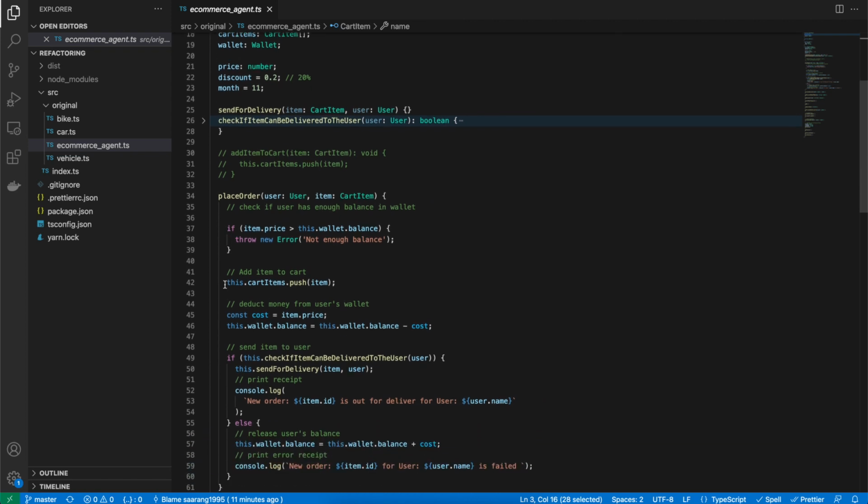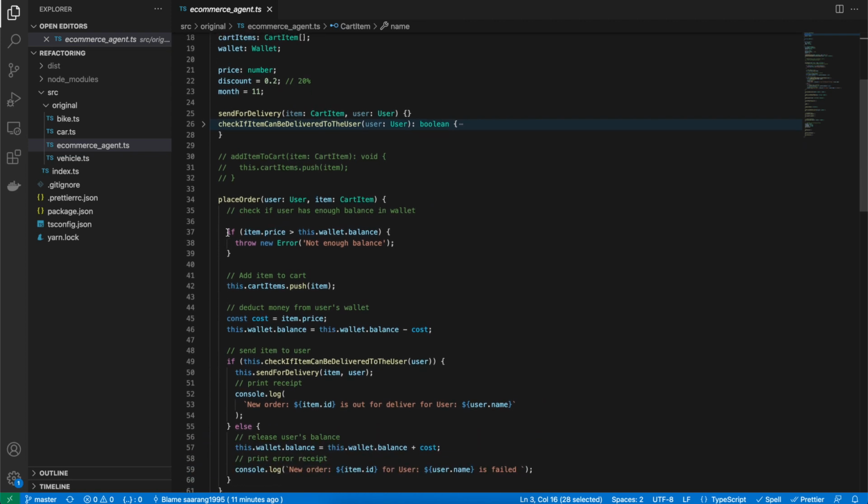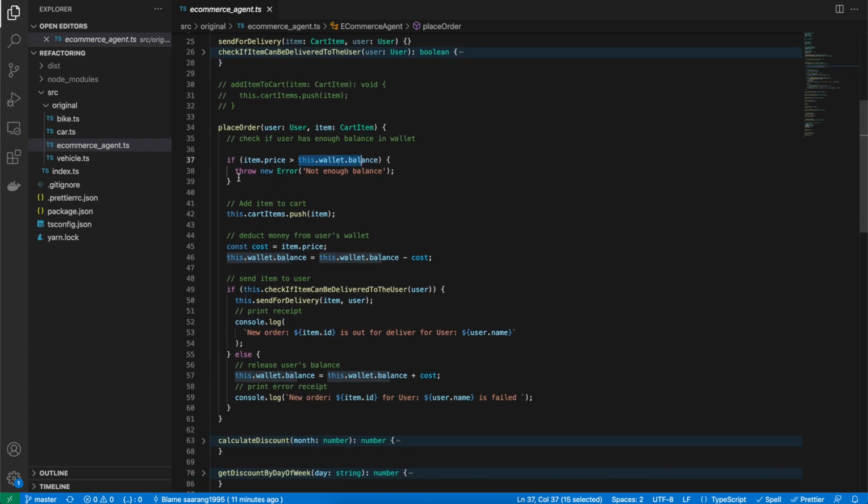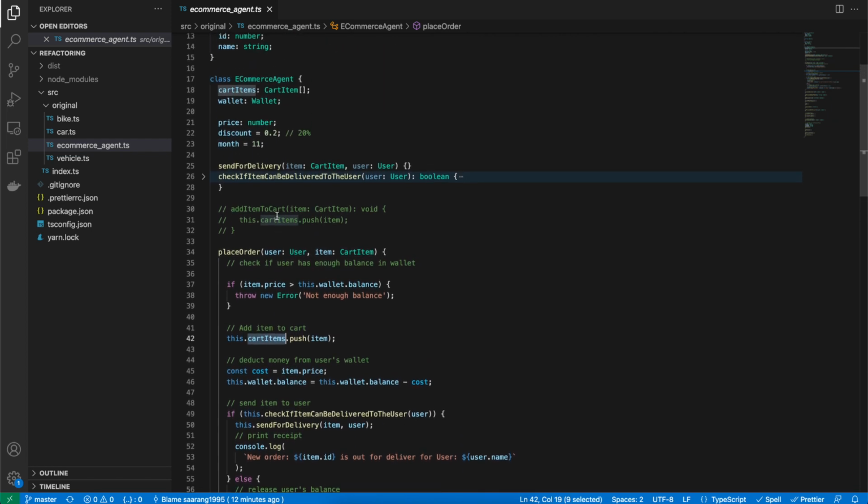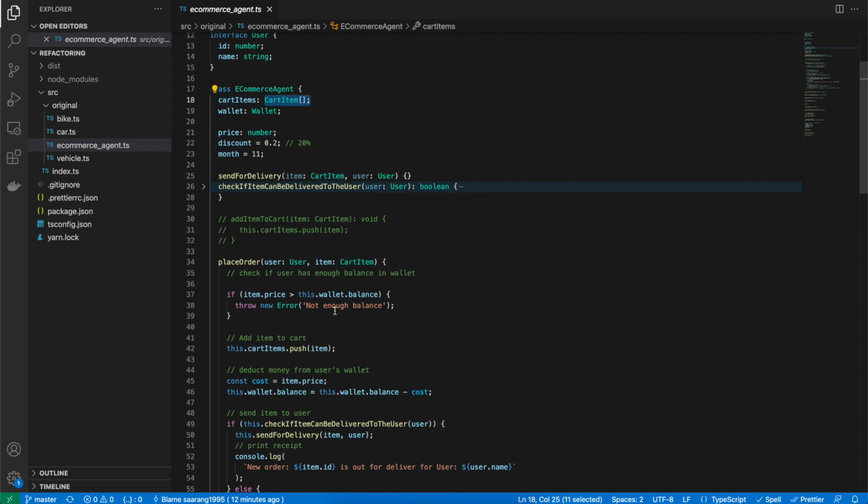So placeOrder first of all checks if the item's price is greater than the wallet balance or not. If it is, then it throws an error saying not enough balance. Second, if this condition is not met, that everything is fine, it goes ahead and pushes the sent item to the cart's items, which is an array of cart items.